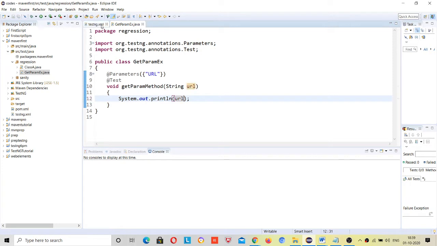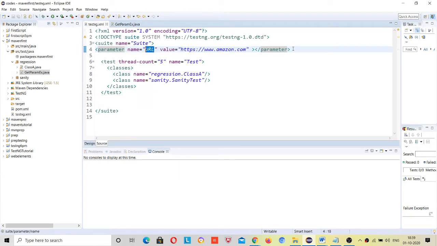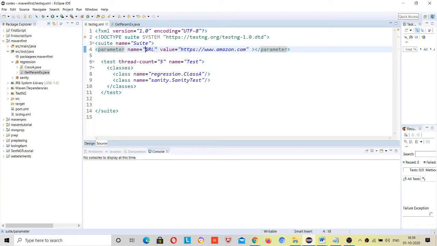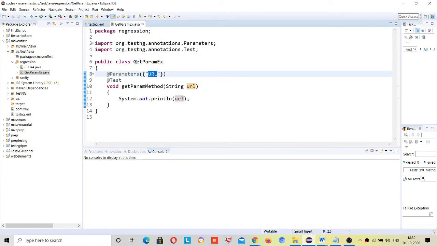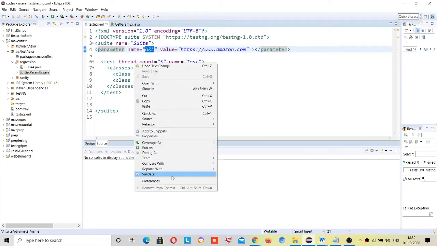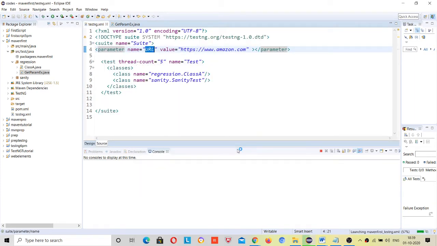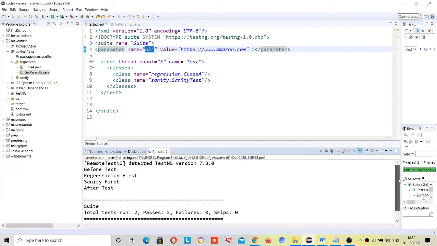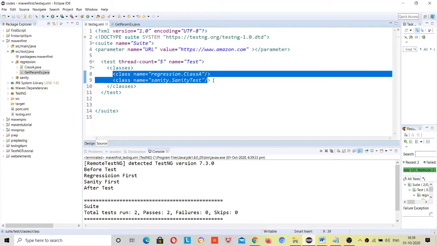So if any requirement is there to pass something common inside the whole project, you can pass it as a parameter. I have passed this, and to get it, just use the @Parameters annotation and give the name which you have given in your testng.xml file. Now run it from testng. I have not included my class here, so that's why I didn't get that result. We have to include this class.